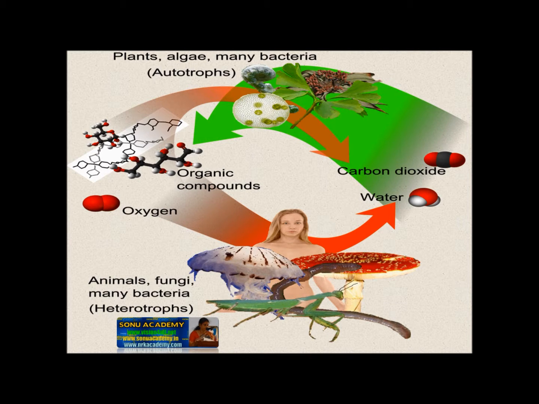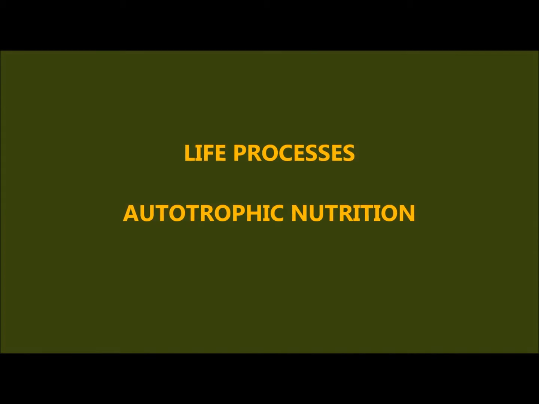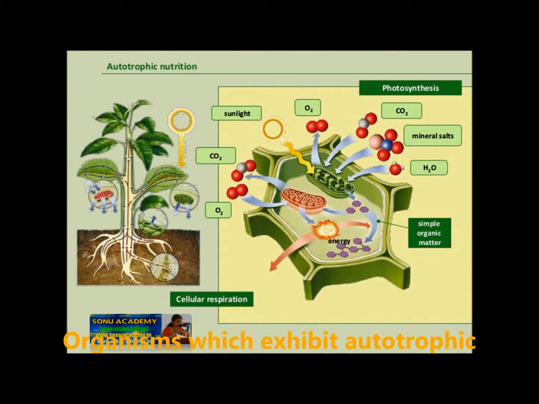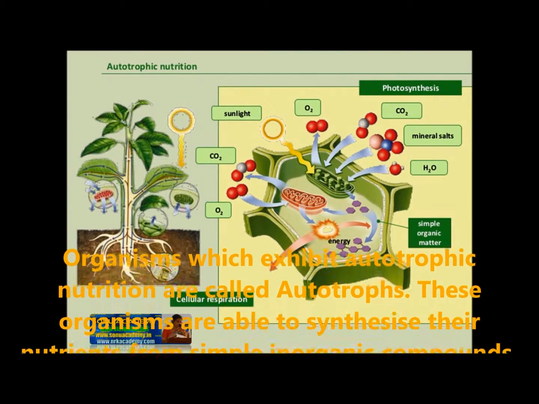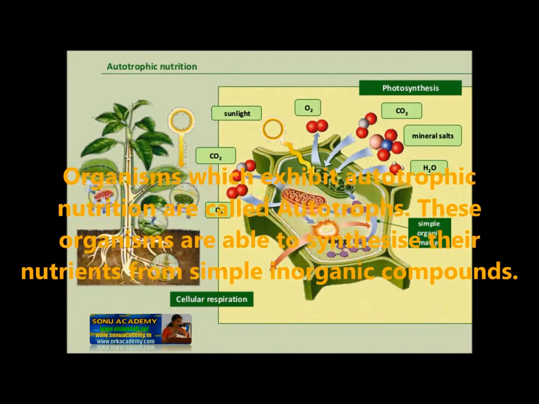There are three types of nutrition. Let us see what they are. They are autotrophic, heterotrophic and mixotrophic. These are the three types of nutrition. Autotrophic nutrition. Organisms which exhibit autotrophic nutrition are called autotrophs.